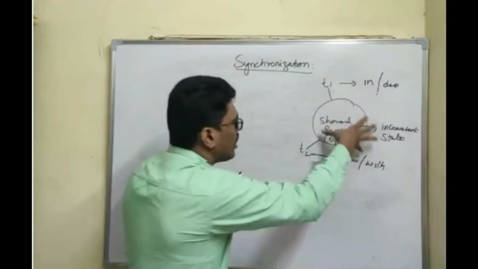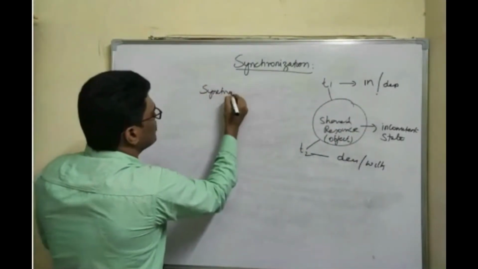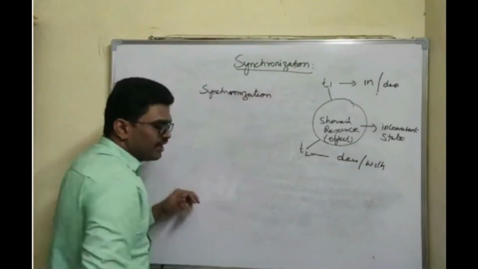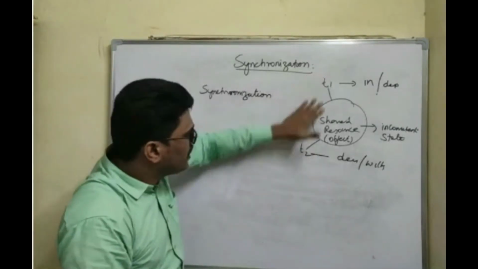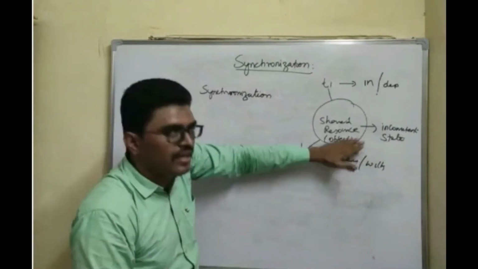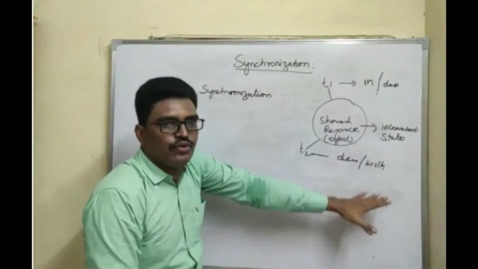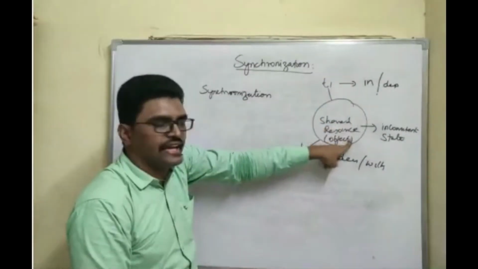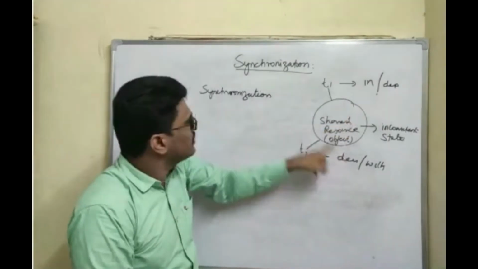In order to avoid this, we use a concept called synchronization. What is synchronization? Synchronization is the process of allowing only one thread to access a Java object or shared resource at one point of time. At one point of time, only one thread should access a Java object or shared resource. That is called synchronization.